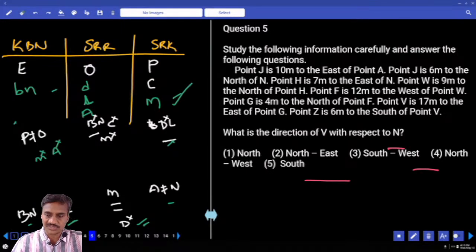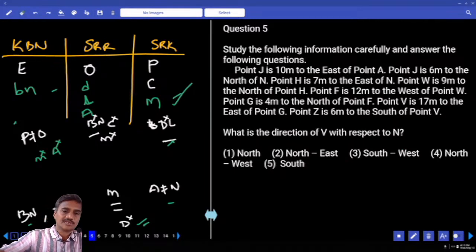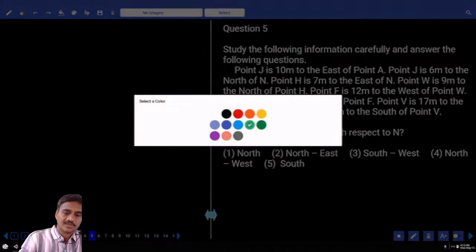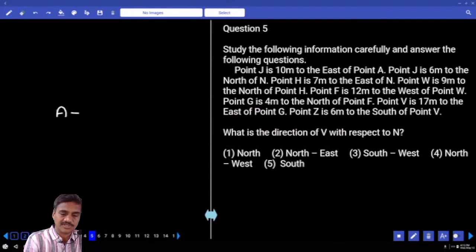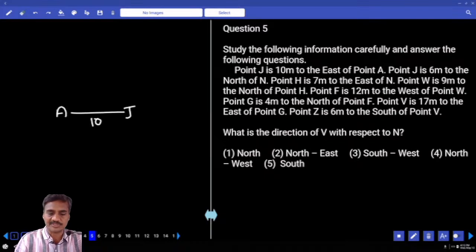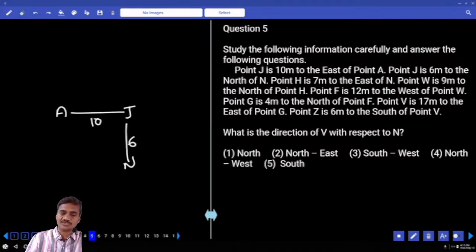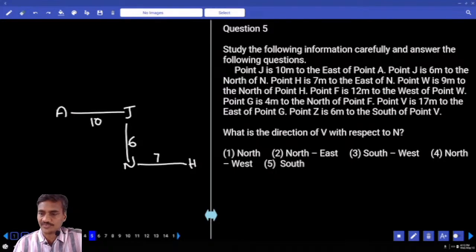Now in this direction, J is 10 meters to the east of A. This is A and J is 10 meters away. And J is 6 meters to the north of N. Now the distance between J and N is 6 meters. And H is 7 meters to the east of N. Now this is H, which is 7 meters to the east of N.